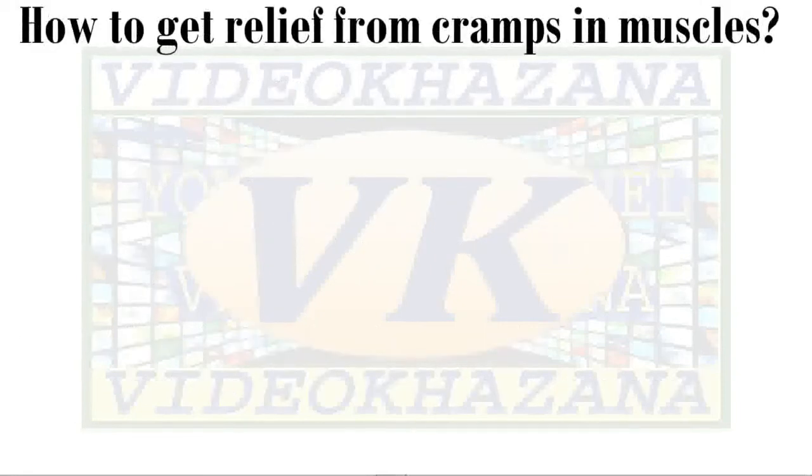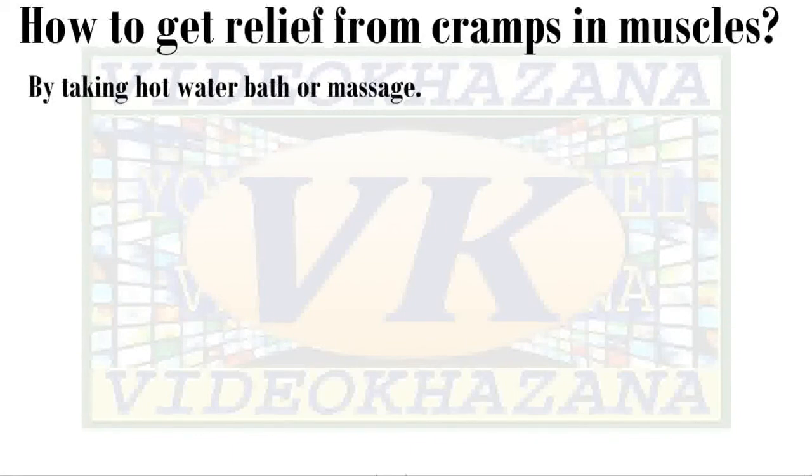Due to lack of oxygen, pyruvic acid is broken down into lactic acid plus carbon dioxide, and this lactic acid is responsible for cramps. Now, how to get relief from cramps in muscles? By taking a hot water bath or massage.